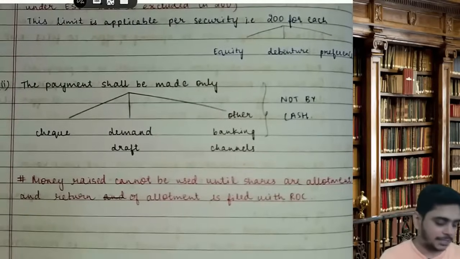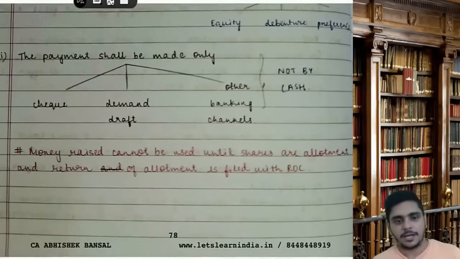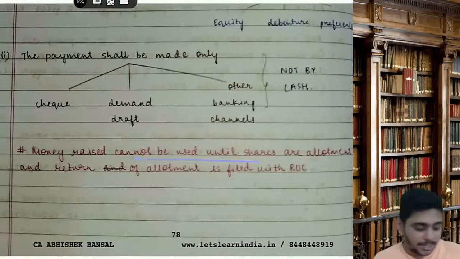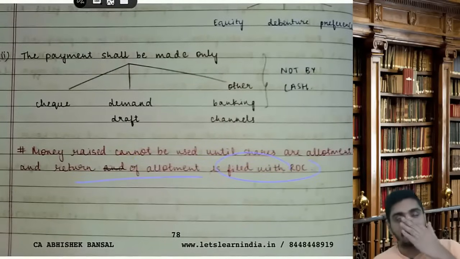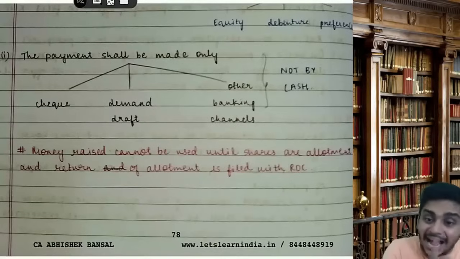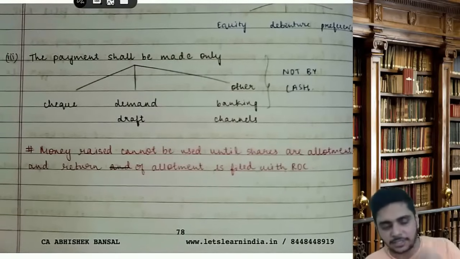The payment can be made either by cheque, DD or banking channels, but not by cash. Then, money raised cannot be used until shares are allotted and a return of allotment is filed with ROC. Whatever money you have raised through this private placement, you cannot use it until the shares are allotted and the return of allotment is filed with ROC. Like we have income tax return and GST return, same way, return of allotment.